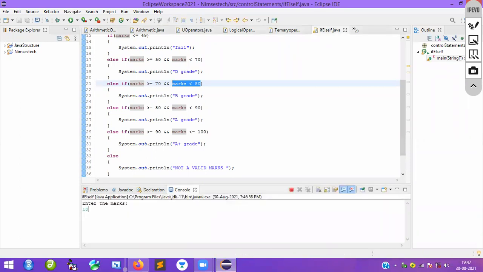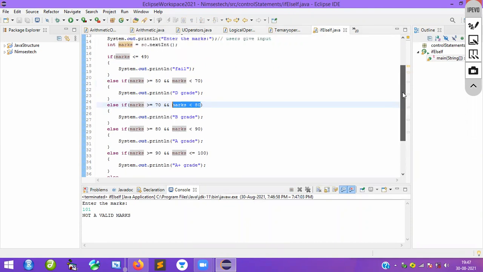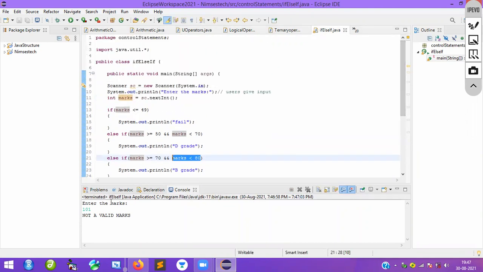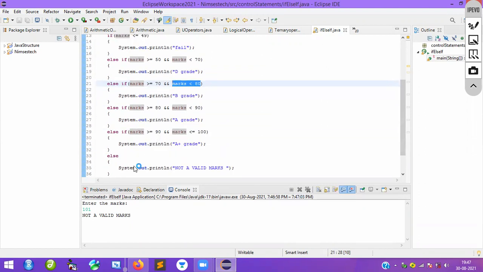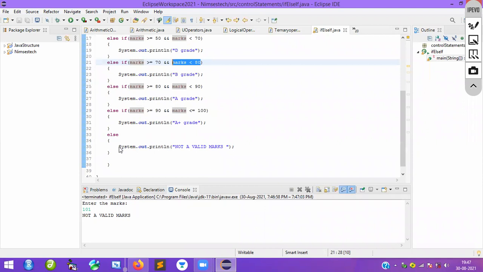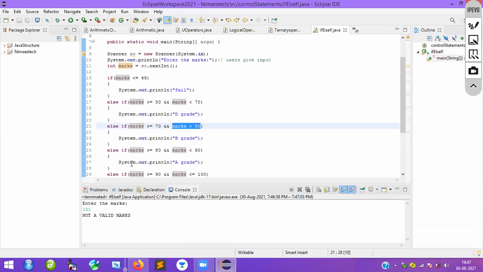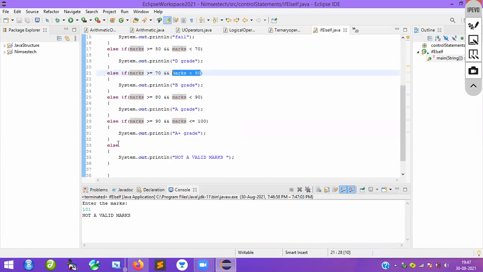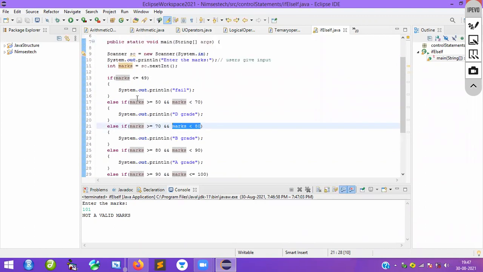I will enter the marks 101. See here, not a valid marks. Yes or not? By default, it will check all the conditions. One thing you need to understand about this particular program: will this program go to the else part directly, or will it evaluate all the expressions? Now you tell me the answer. What will it do? Will it go directly to the else statement, not valid marks, or will it check each and every condition? That is exactly what I'm asking. You tell me now.